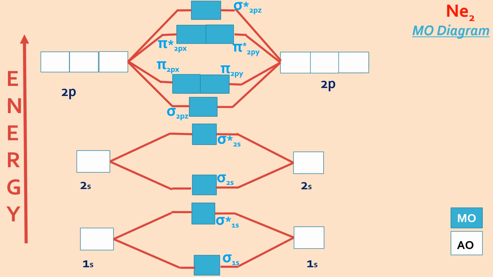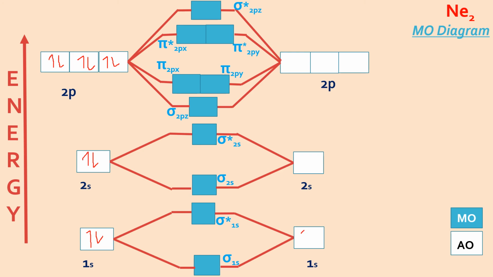And the last is Ne2. Bond order has to be 0 because Ne2 is not possible. It's a noble gas. So we may get a question like prove using MOT that Ne2 molecule cannot be formed. So we will just draw the MO diagram and find out the bond order is 0.